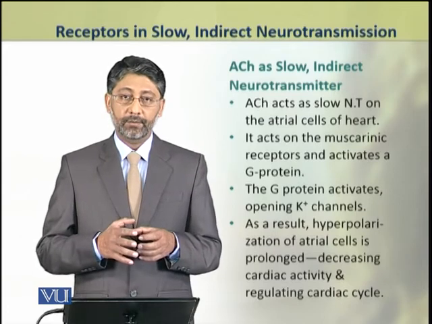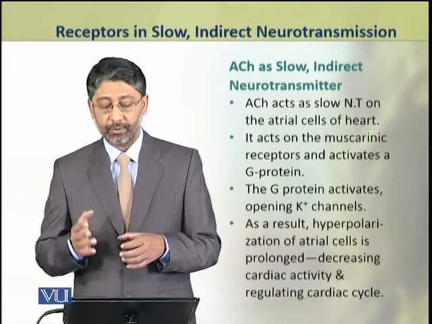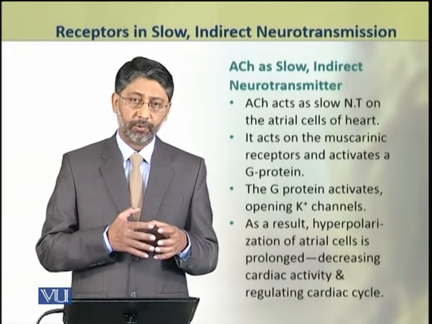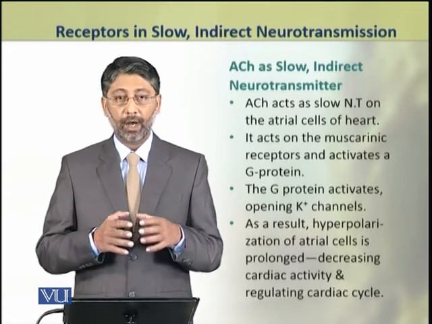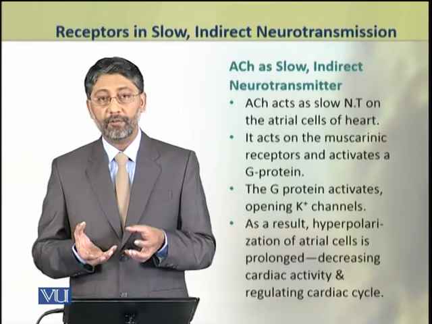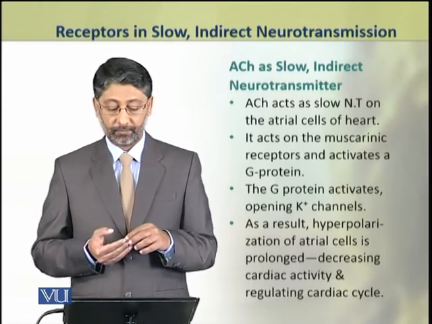As a result, it activates a G protein. G protein, in response, activates and results in the opening of potassium channels.